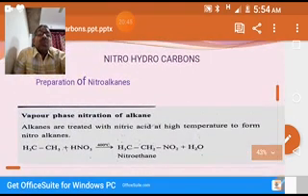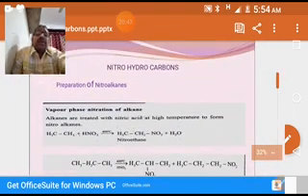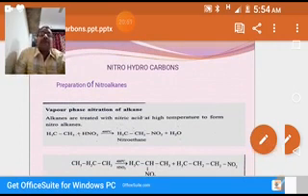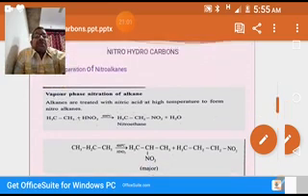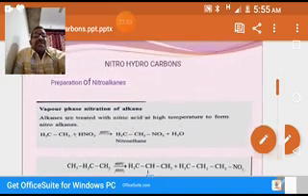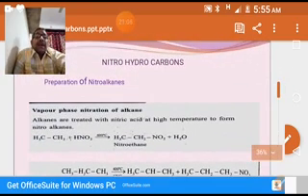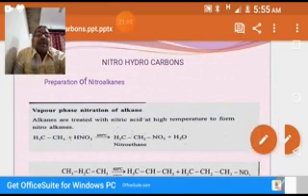So far we discussed classification of nitrohydrocarbons and nomenclature. Then coming to the preparation. We have different types of methods of preparation. In the first example, you see preparation of nitroalkanes from nitration of alkanes.